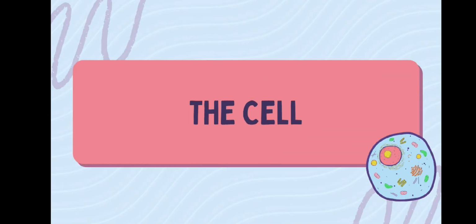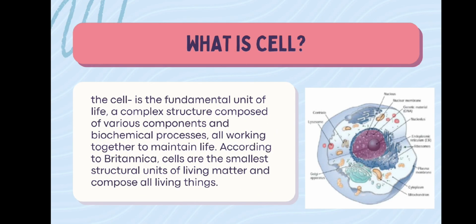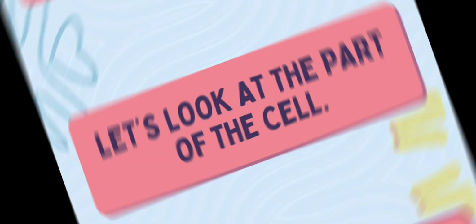The cell. Do you remember the definition of cell? What is a cell? The cell is the fundamental unit of life, a complex structure composed of various components and biochemical processes, all working together to maintain life. According to Britannica, cells are the smallest structural unit of living matter and compose all living things.